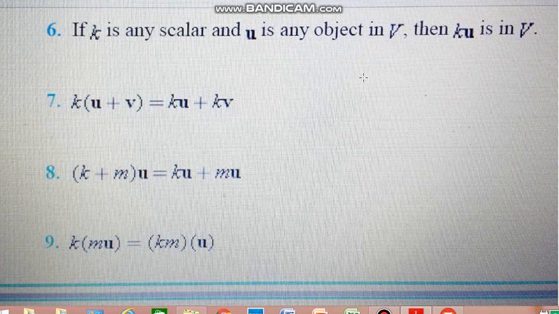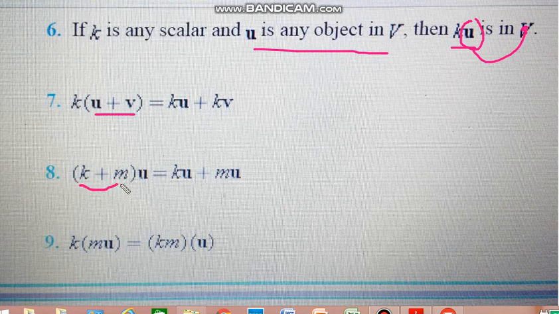If k is any scalar and u is any object in V, then ku is in V. This is again the closure property: if we multiply u by any scalar, it will also lie in the set V. For the seventh axiom, the scalar is multiplied by a sum of vectors, and the right-hand side is ku plus kv. The eighth axiom is the sum of scalars multiplied by the vector u, which is ku plus mu.